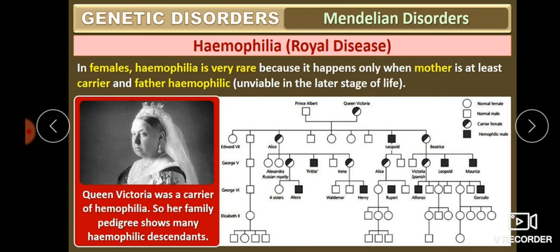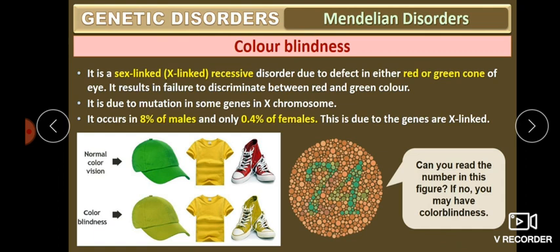You can see Prince Albert and Queen Victoria, they married and they had Edward, Alice, Leopold, and Beatrice. Just go through this. You can see many males are affected and many females are carriers. So these are about hemophilia. That's why it is called the royal disease.